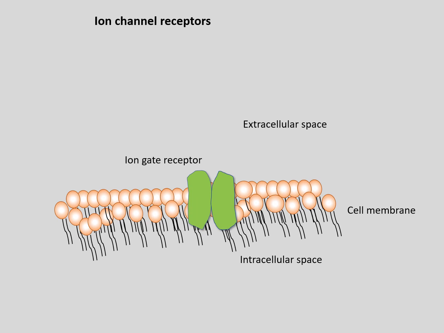The next one is ion channel receptors. What are ion channel receptors? These ion channel receptors allow specific ions, for example sodium and calcium, to pass through. In the presence of a ligand, a certain conformational change is brought about in these receptors.